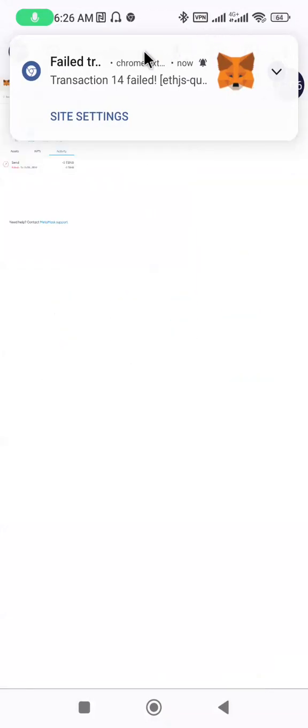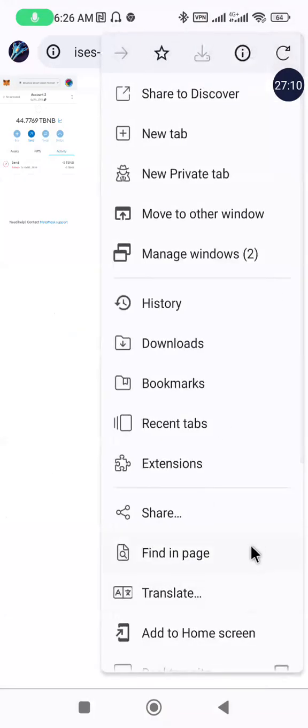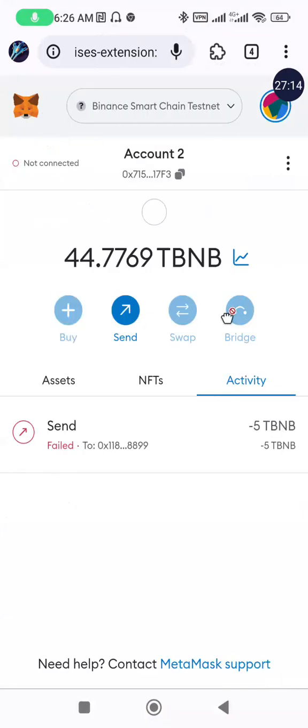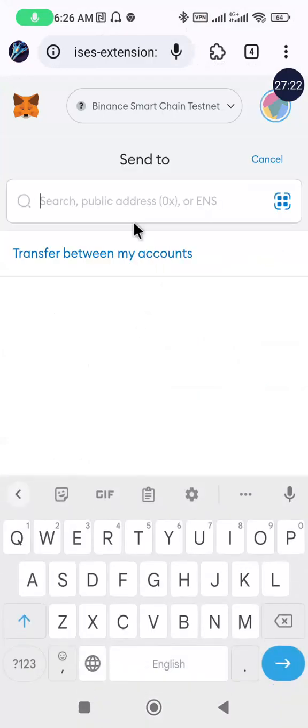So it's showing me failed transaction. I don't know why. Let me do it again and see what went wrong here. Okay, why is it showing failed transaction? So let me send it again and see.